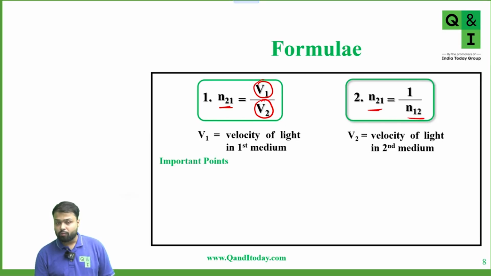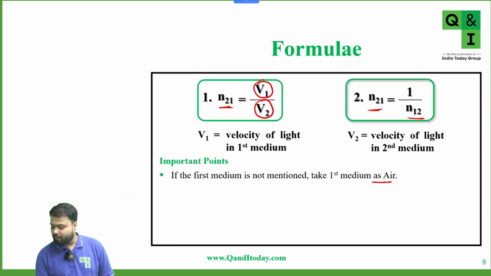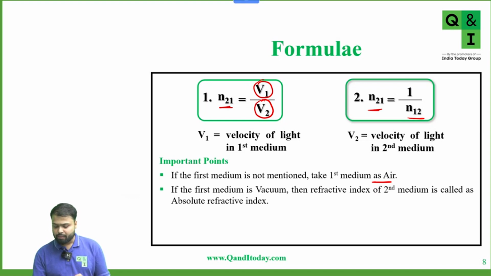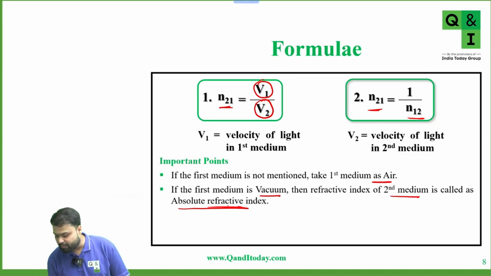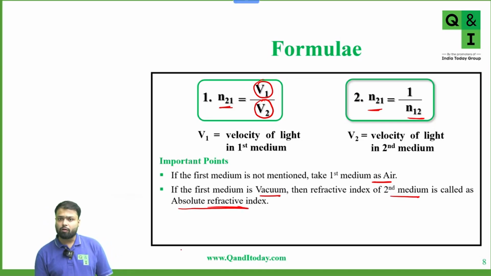Now there are some important points. If the first medium is not mentioned, as I already said, take the first medium as air. By default, if the medium is not given to you, we will consider that medium as air. Now, if the first medium is vacuum, then the refractive index of the second medium is called the absolute refractive index. This point we already discussed.